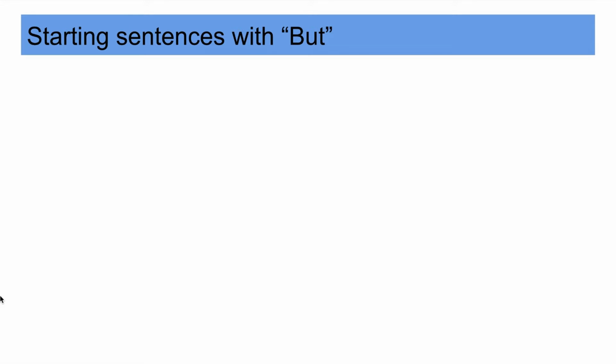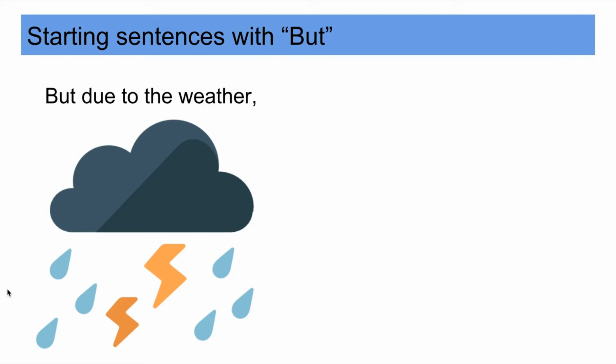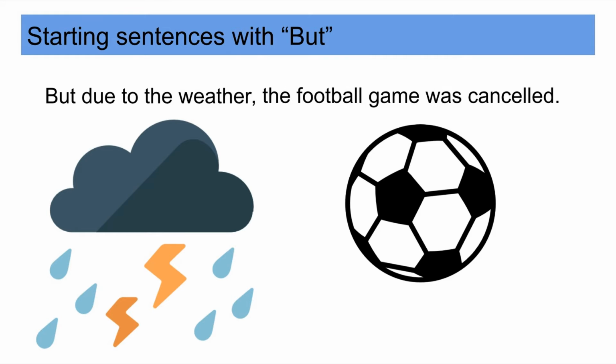This lesson is about starting sentences with but. Let's look at this sentence. But due to the weather, the football game was canceled. Did you hear the comma? I put a comma every time I hear a pause. But due to the weather, the football game was canceled.